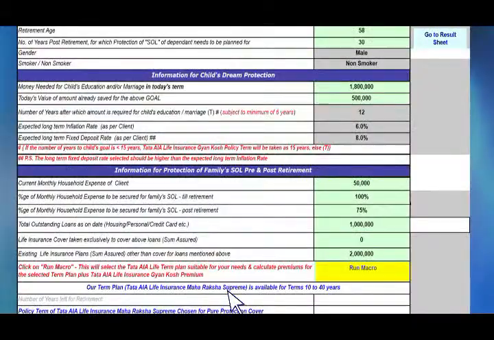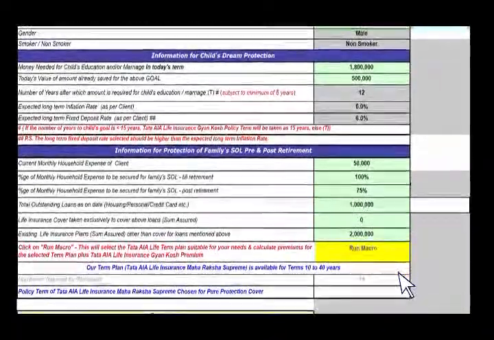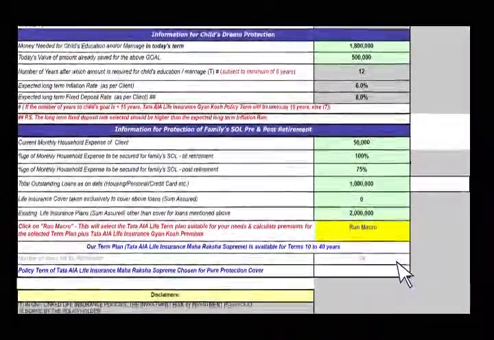You saw there was a calculation going on in the background. Yes. Now the plan which it has selected for you is Maharaksha. Oh, so what does this mean? That means it's the new product and think longer term. Could be. No. It means that the sum assured requirement is above 50 lakhs. Oh, it's higher. Yes. Now, you said that your number of years left for retirement is 14 years. Right. You said that Viraj has to go for education after 12 years. Yes. After he comes back from London, he will be a new actor.